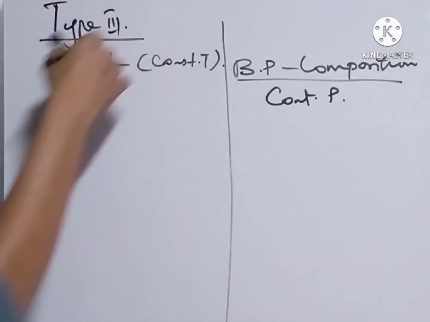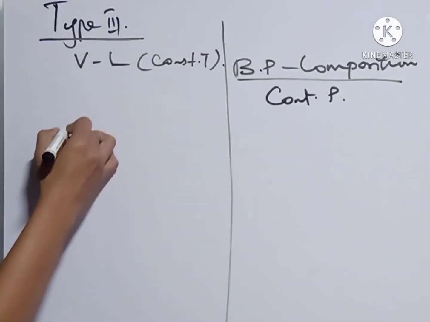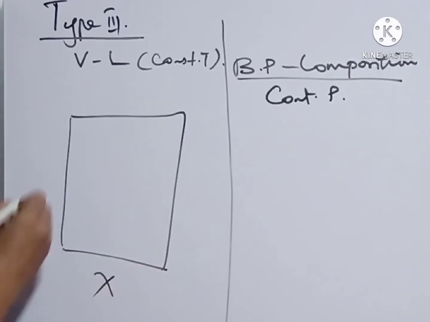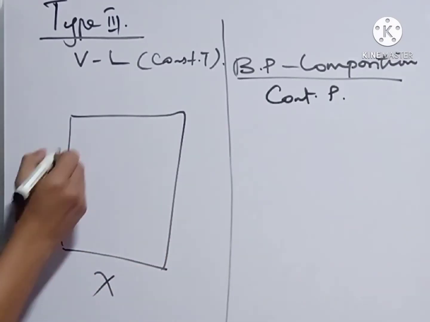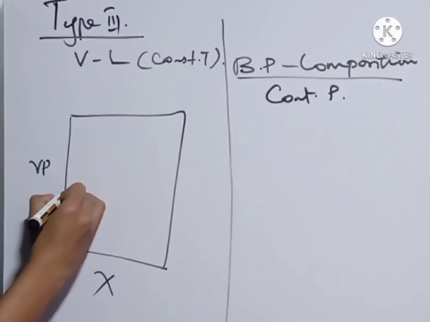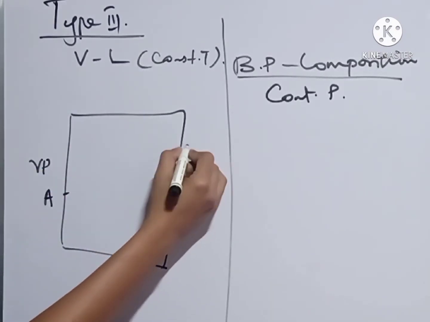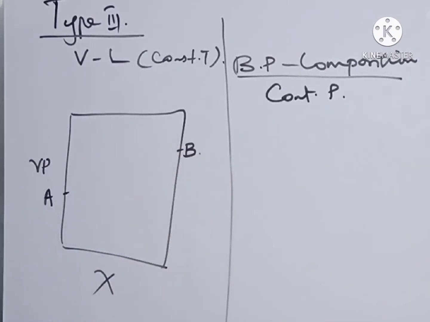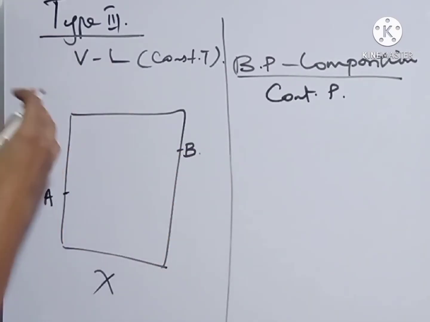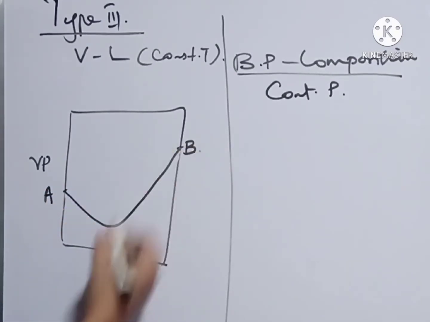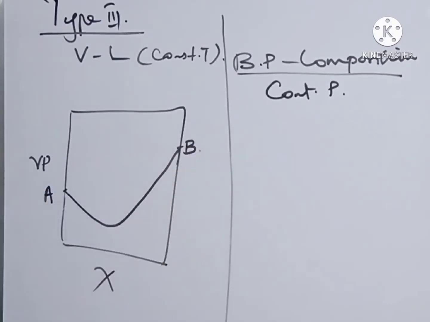Then for type 3, it will be like this: vapor composition, liquid composition curve, mole fraction, vapor pressure, then less volatile substance A, highly volatile substance B. Here type 3 shows a large negative deviation from Raoult's law.